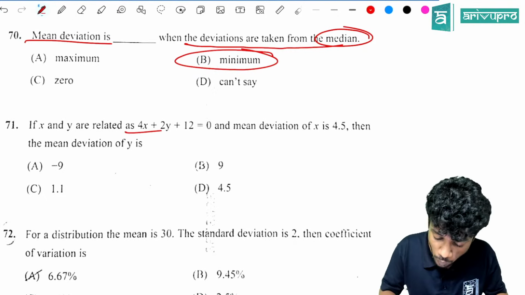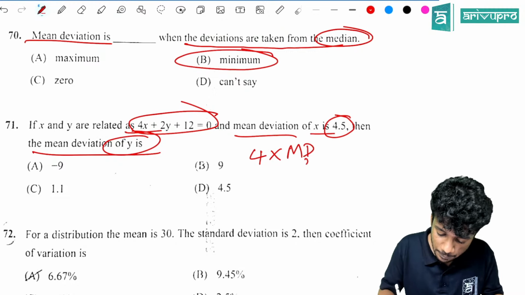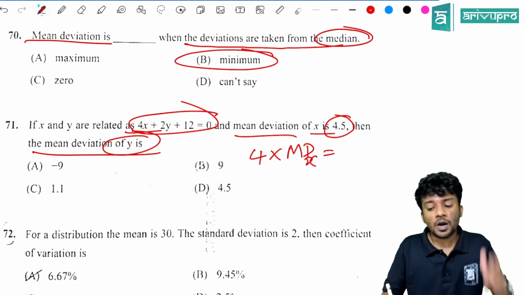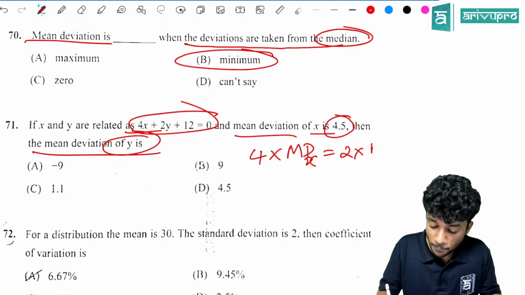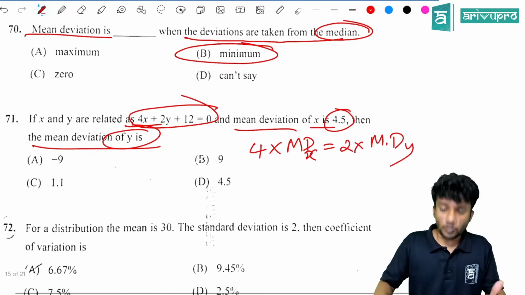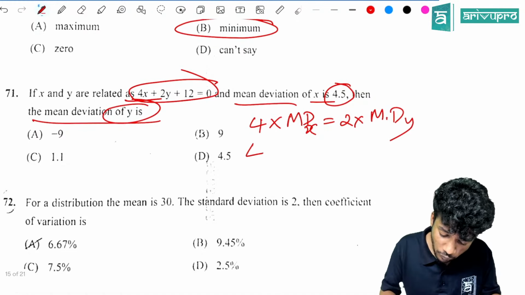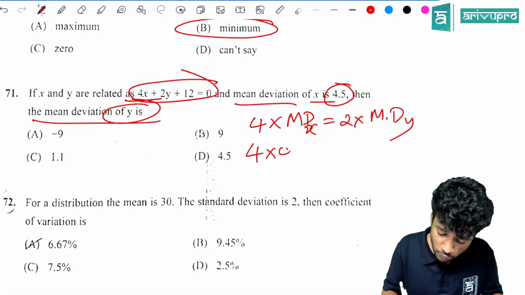So 4 into mean deviation of x is equal to 2 into mean deviation of y. So we have 4 into 4.5, which is equal to 2 into MD of y. Cancel. That is 9, the mean deviation of y. Option B. Right answer. Yes.